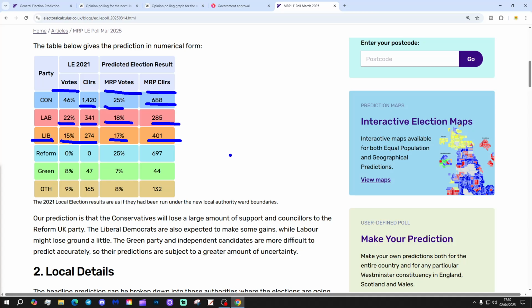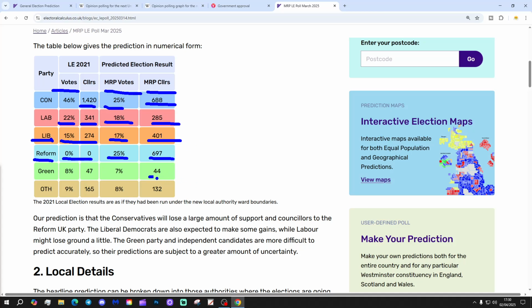But the real gainers from these local elections, if the prediction is right, are going to be Reform. They weren't standing in the 2021 local elections, so they don't have any councillors to lose. They can only make gains, and they're on a predicted share of 25%, gaining 697 councillors, presumably most of those coming from the Conservatives and some coming from Labour as well. But most of those gains will be coming, I think, from the Conservatives.